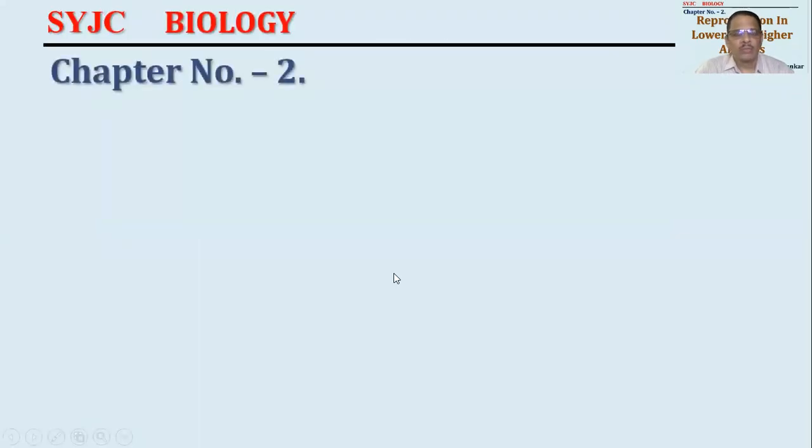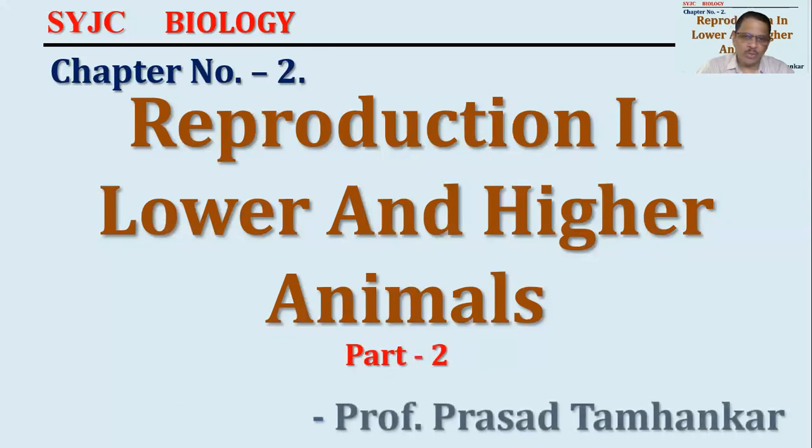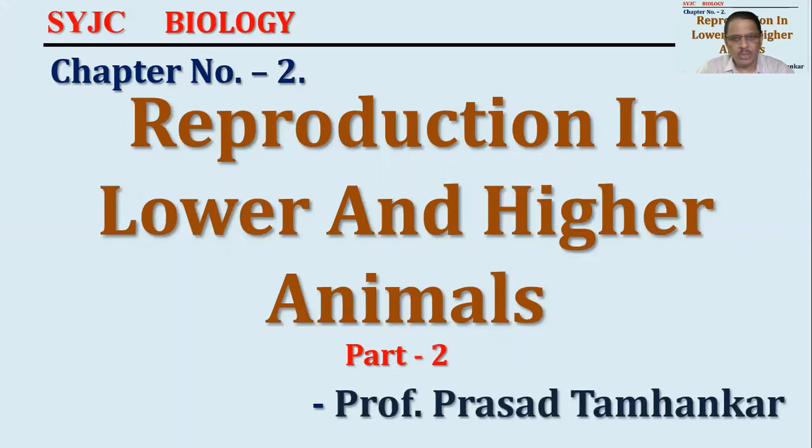Good evening. This is our SYJC biology lecture. We are in chapter number 2 of your 12th standard. Name of the chapter is Reproduction in Lower and Higher Animals. We are in part 2 of this chapter. I am Professor Prasad Tamankar to continue with this chapter.